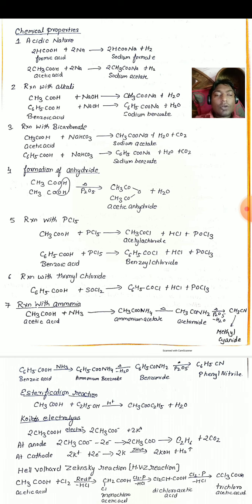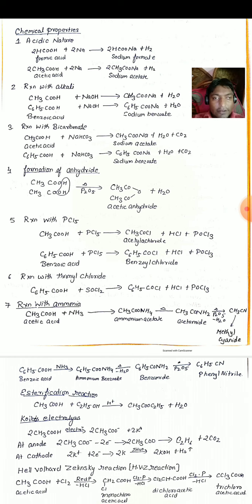Similarly, when two molecules of acetic acid, that is 2CH3COOH, are reacted with two atoms of sodium, it forms the salt sodium acetate, 2CH3COONa, plus H2 gas. Next is reaction with alkalis. Whenever acid reacts with alkali or base, it forms salt and water. For example, CH3COOH, that is acetic acid, is reacted with alkali sodium hydroxide NaOH. It forms the salt, that is CH3COONa